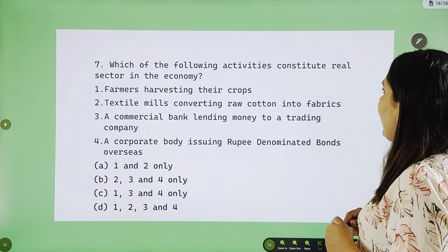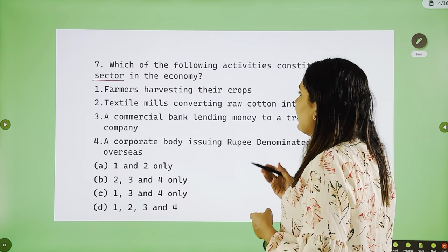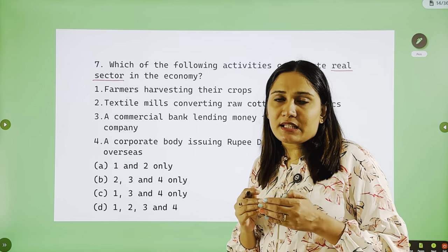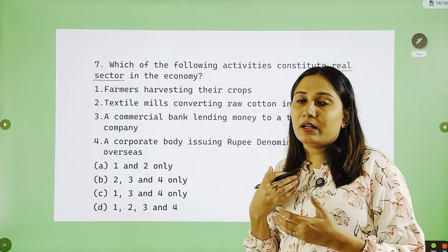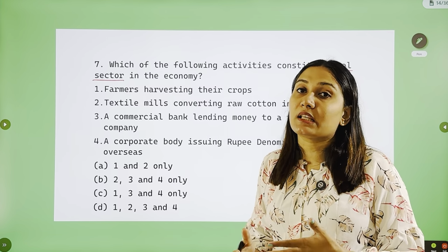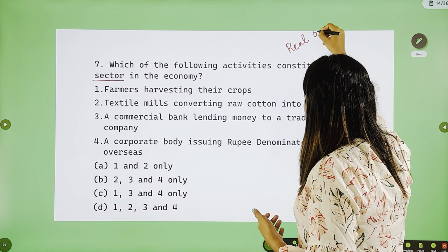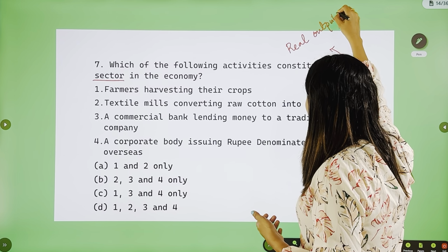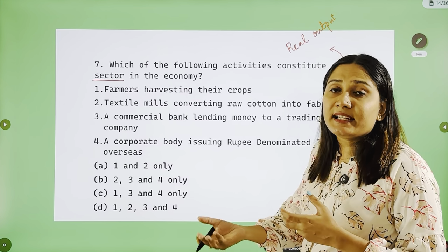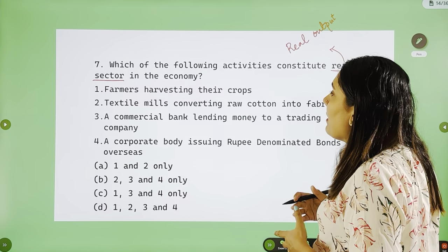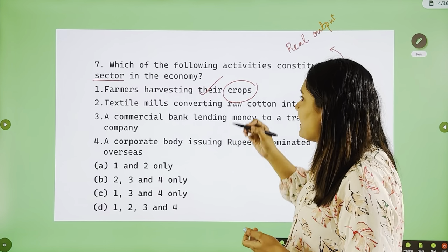Now, which of the following activities constitute real sector in the economy? What is meant by real sector? Real sector means some sectors or subsectors in the economy which produce real output. That's how we classify a real sector. That is, sectors that produce real output which can be quantified, that is directly producing output. Now, farmers harvesting their crops. Crop is an output which can be quantified. So, this is real sector.